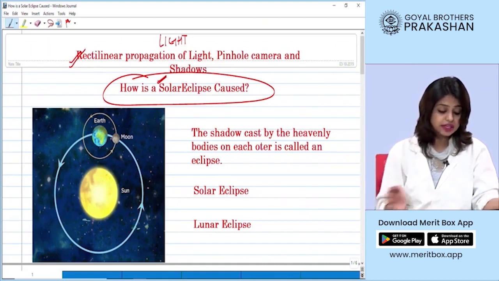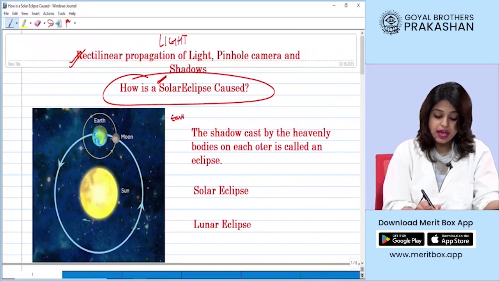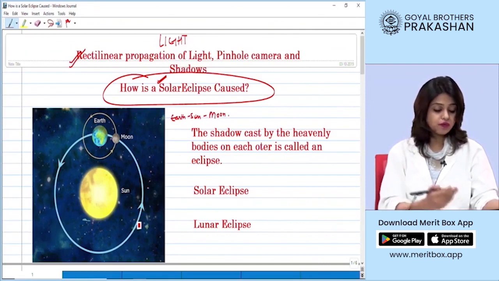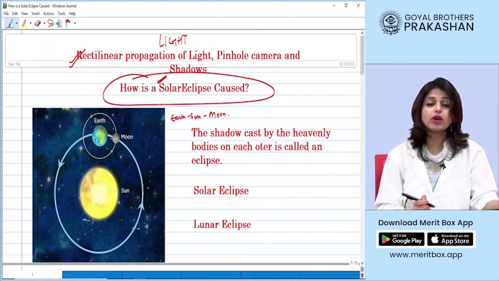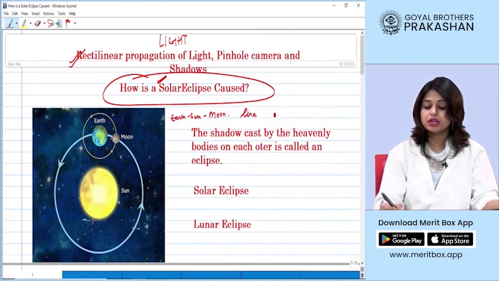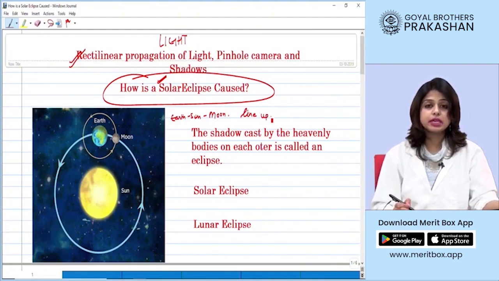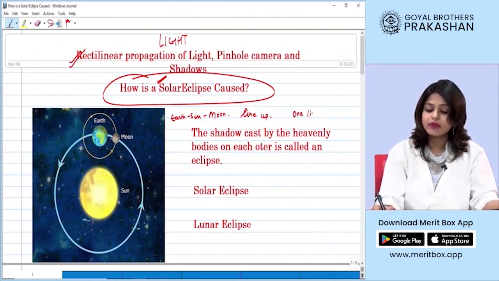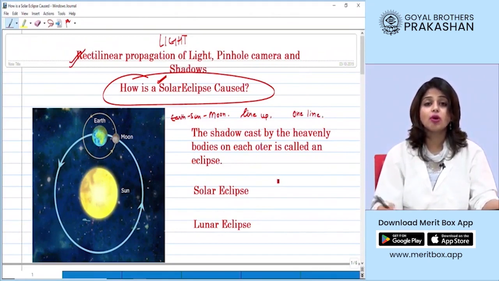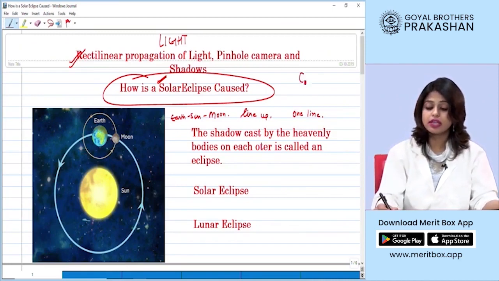You know, students, that in the earth, sun and the moon system, the plane is different for the earth-sun and the earth-moon system. That's why these objects do not line up on a daily basis. But occasionally, sometimes these three bodies fall under one line. And when this happens, the shadow of one body may fall on another. When this happens, we call that an eclipse is happening.